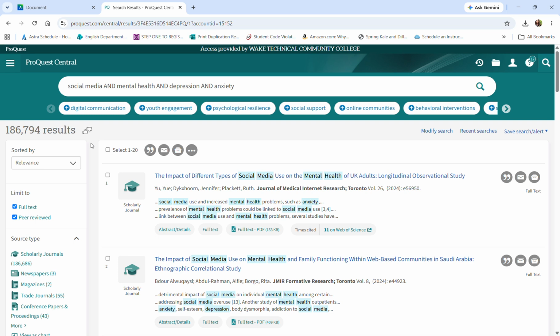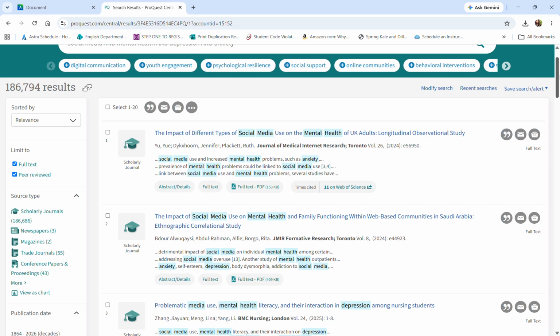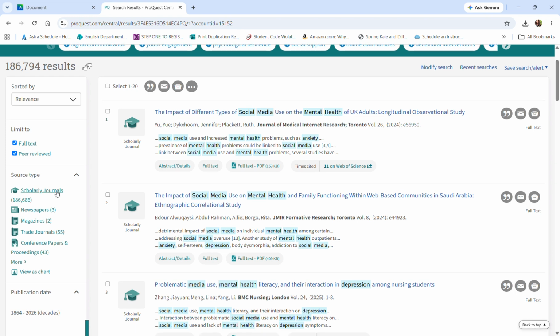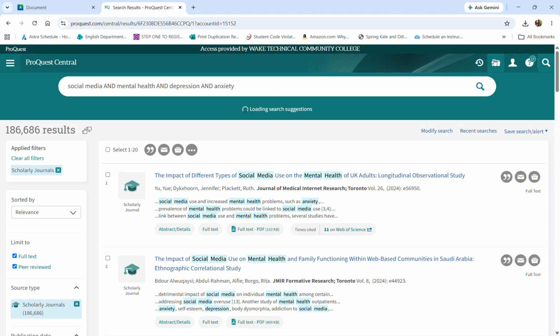So there's going to be filters on the left-hand side of the page. We've already checked full text peer reviewed. Our next step is we have to click scholarly journals. So you're going to disregard all these other outlets. They are credible, but just not for this assignment. We need sources that are rooted in research.